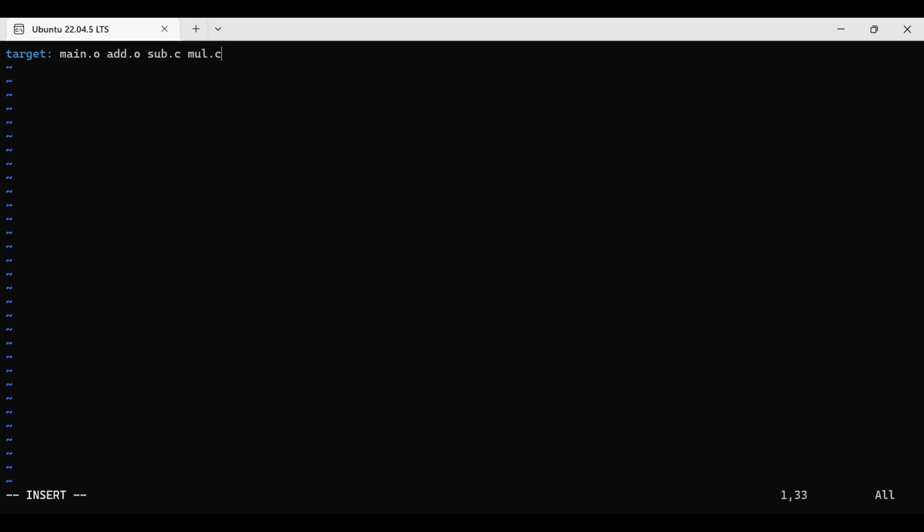Guys, then after pressing enter, you have to give a tab space. Here we are giving the command to compile that dependent file. Guys, what happened? To get the .exe file, what is the dependent file? Come again. Object file. Simple object files are fine.